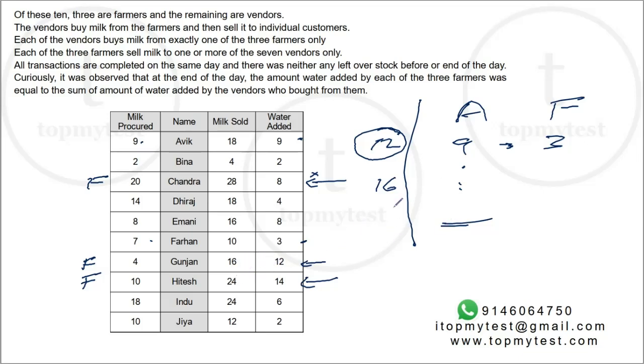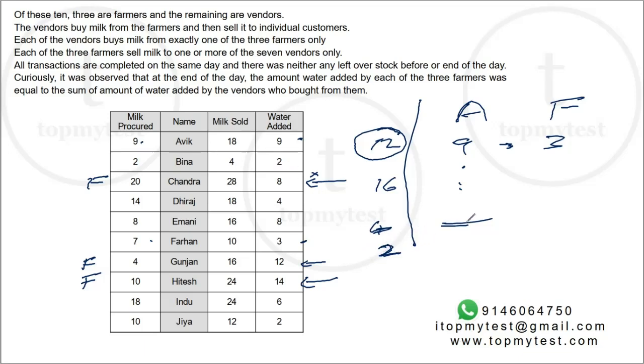If they buy from Hitesh, out of the 14 liters of water of Hitesh, 12 is already gone between these two, Avik and Farhan, which means a third vendor has to be found who will add the remaining 2 liters.